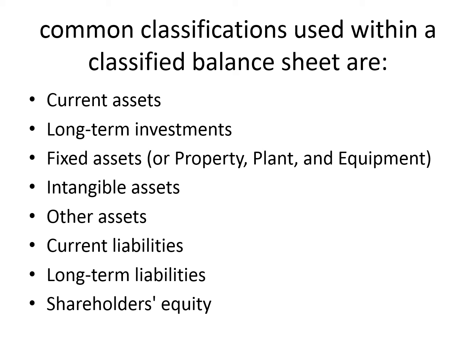Then when we look into the different classifications of a balance sheet, we have current assets, we have long-term investments, we have fixed assets, like property, plant, equipment, and so on. We have intangible assets like goodwill, patents, trademarks, etc. And other assets. We have current liabilities, we have long-term liabilities, and we have shareholders' equity.